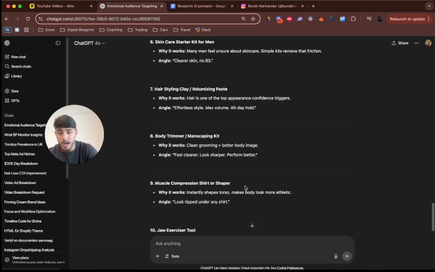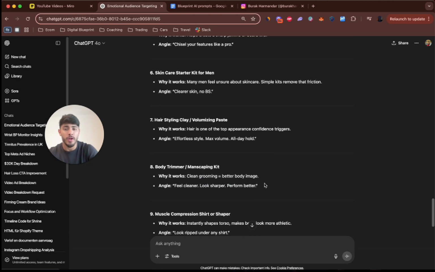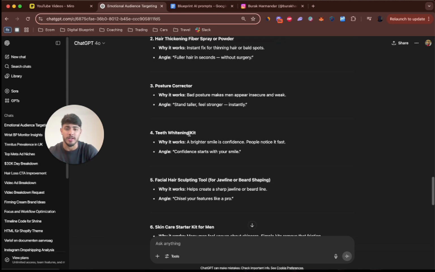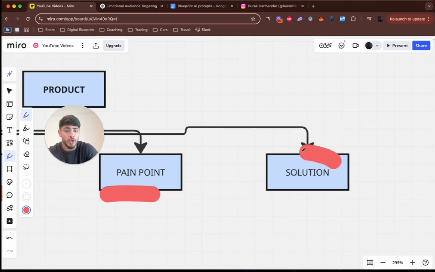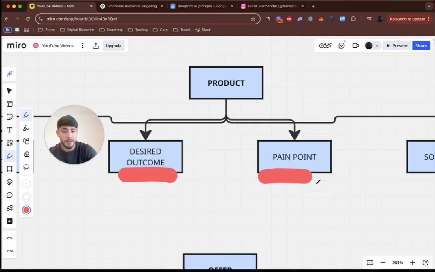So the only thing that I'm going to do is, for example, this or another one. Let me just choose another one because it's going to be hard. Here, teeth whitening kit, right? It's going to be different. It's going to be providing a solution to their pain point. Their pain point is they don't have white teeth. Women like a man with a nice smile, right?